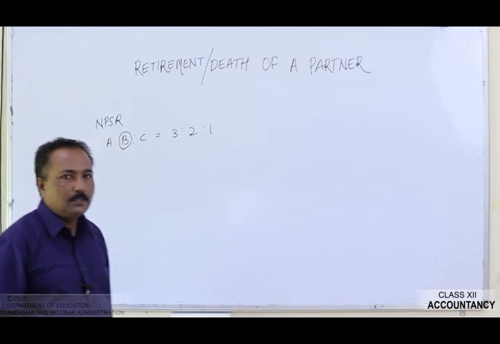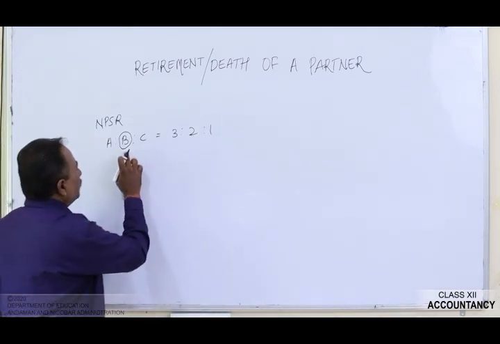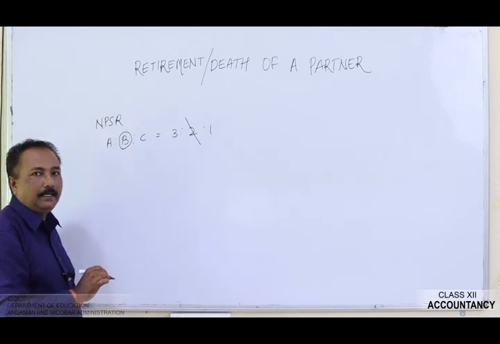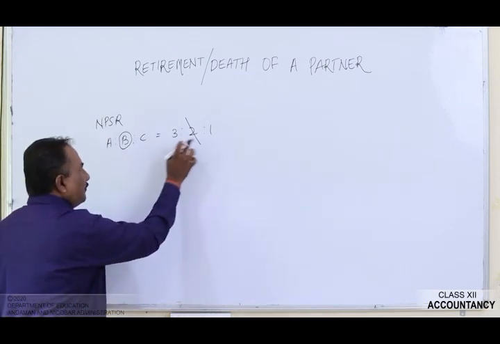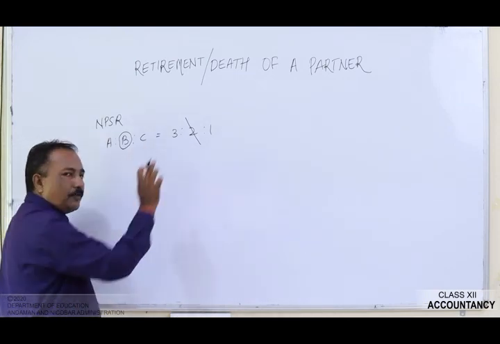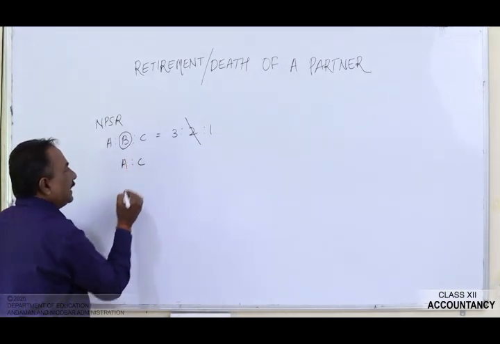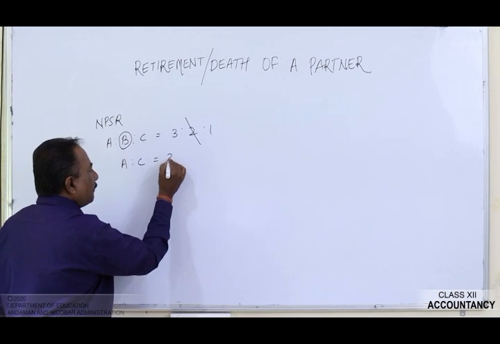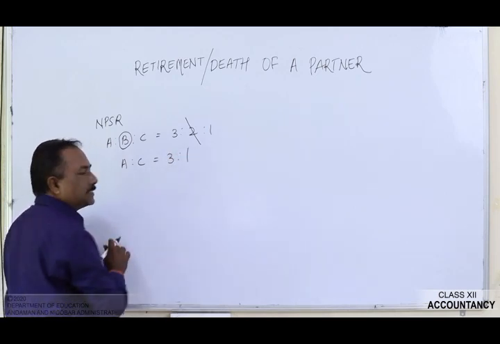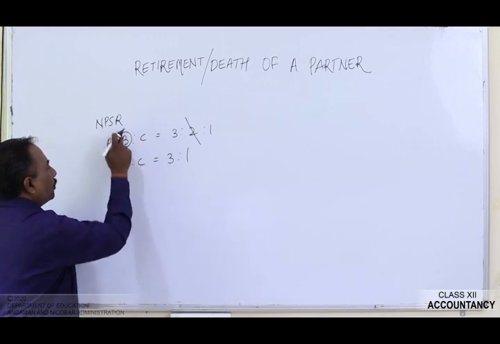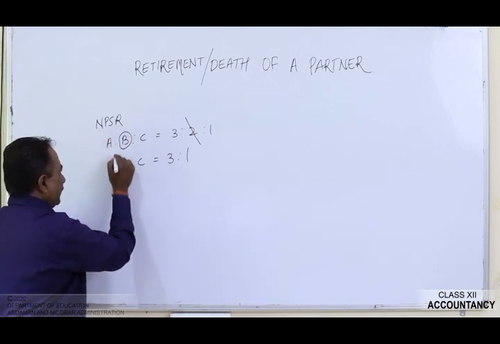Then in such a case, what you have to do is just strike off the share in the profit of the outgoing partner. Now what is left is the share in profit of the continuing partners. Now who are the continuing partners? It is A and C, and their profit sharing ratio is 3:1. So this is the new profit sharing ratio of A and C.